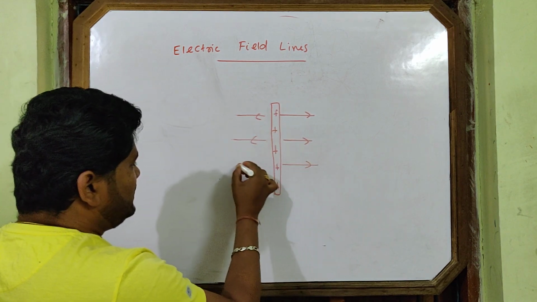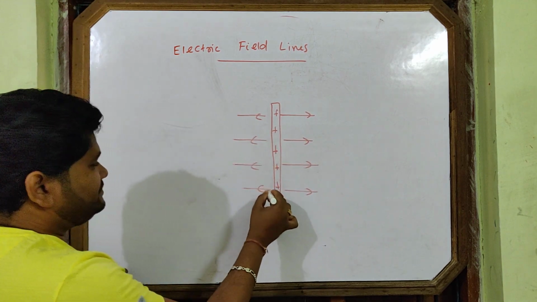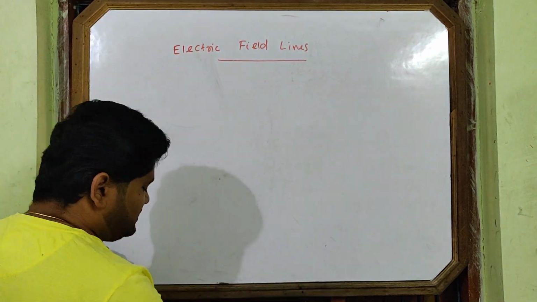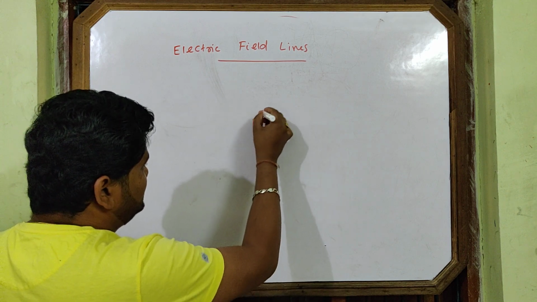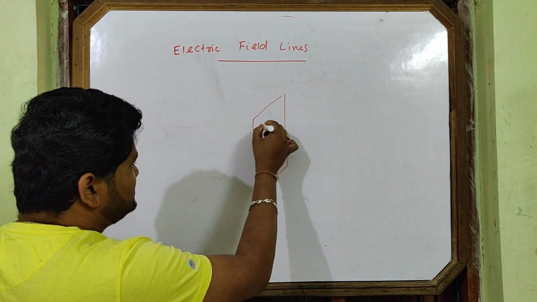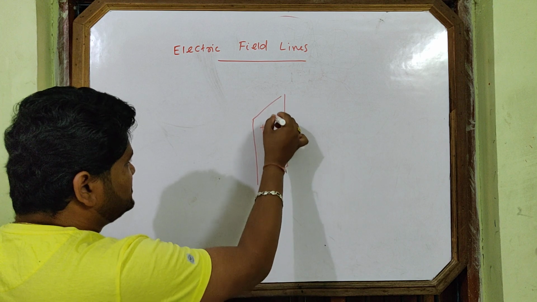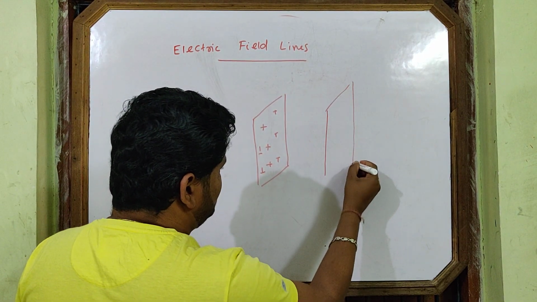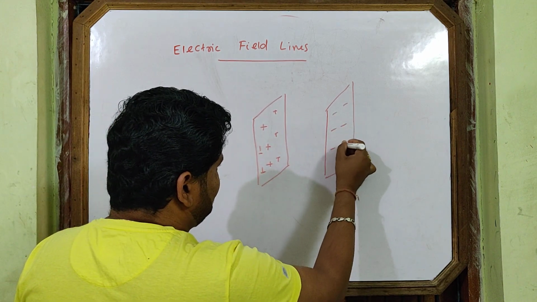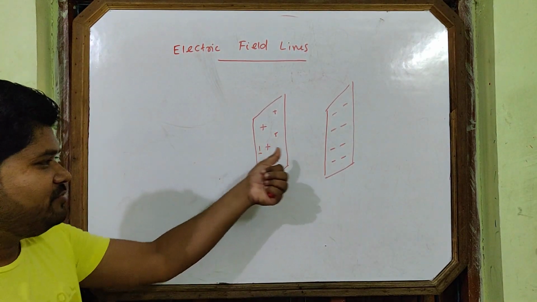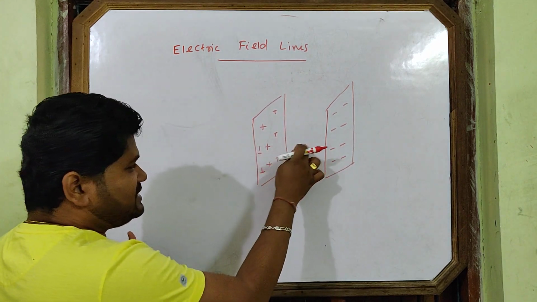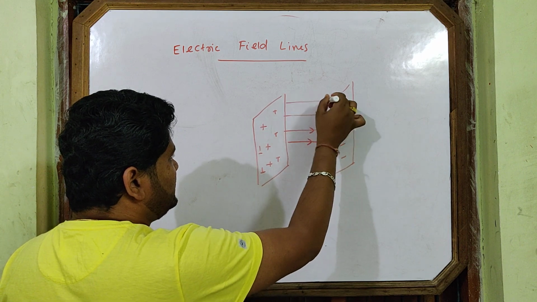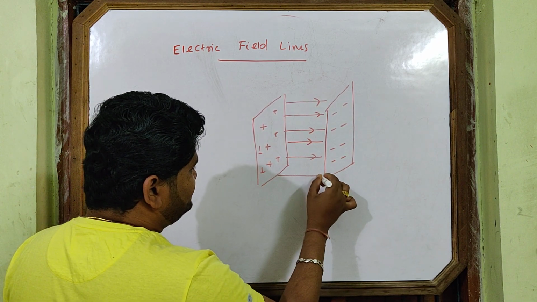They will be away like this, lines of force. If I tell you to draw for a system like this, plane, here this is positive charge, but many positive charges are here, and here I am trying to draw negative charges. Now if I tell you to draw the lines of force, positive repel, test charge, negative attract, lines of force will be like this. They will be like this, lines of force.